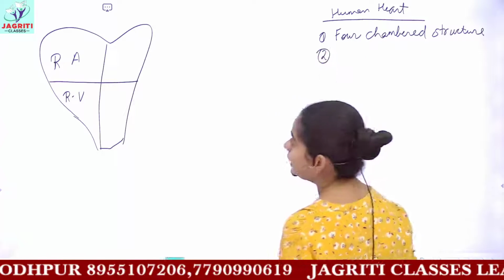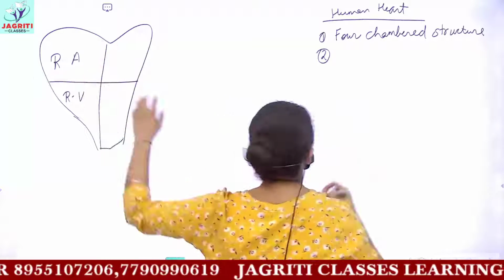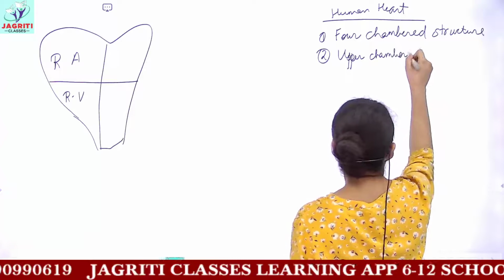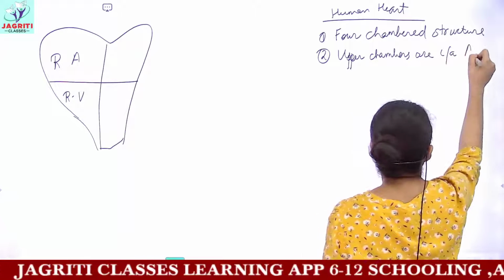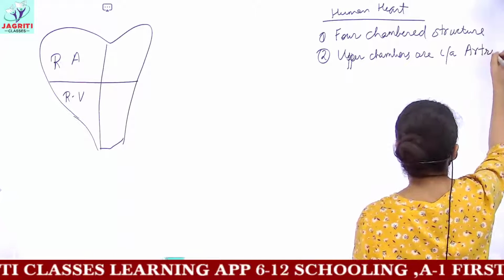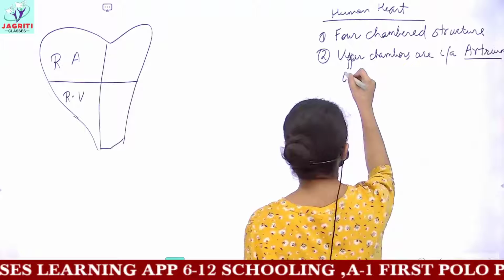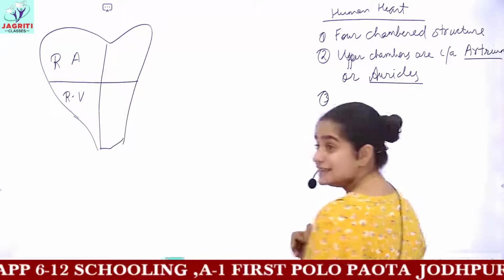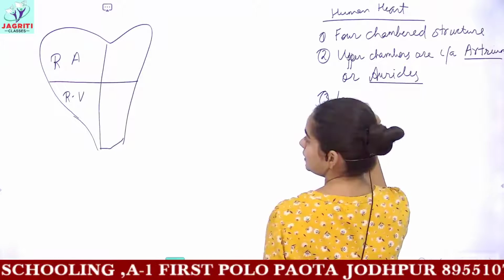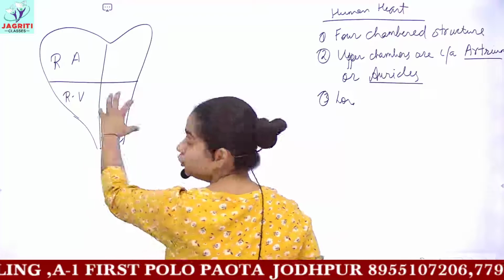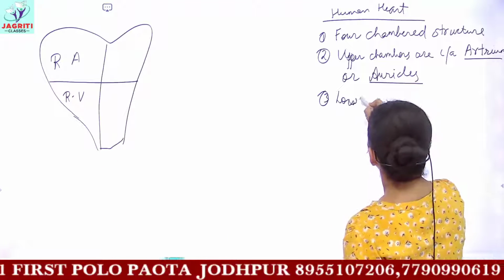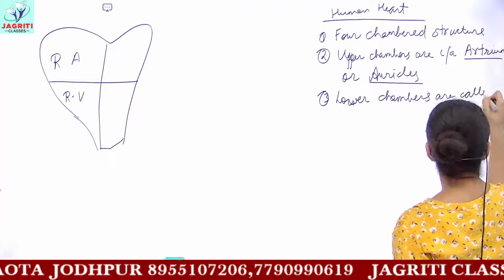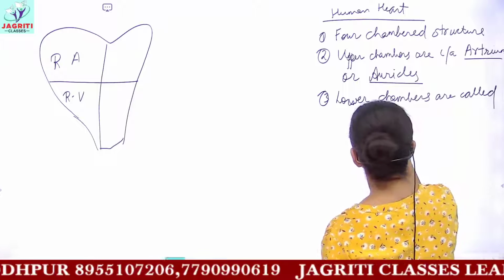Then the next point is that the upper 2 chambers are called auricles or atrium. Atrium, or you can also call them auricles. Then the lower chambers, these are the 2 lower chambers of the human heart, are called ventricles.